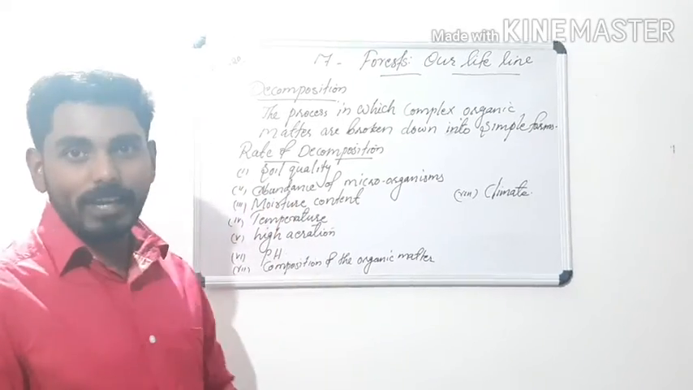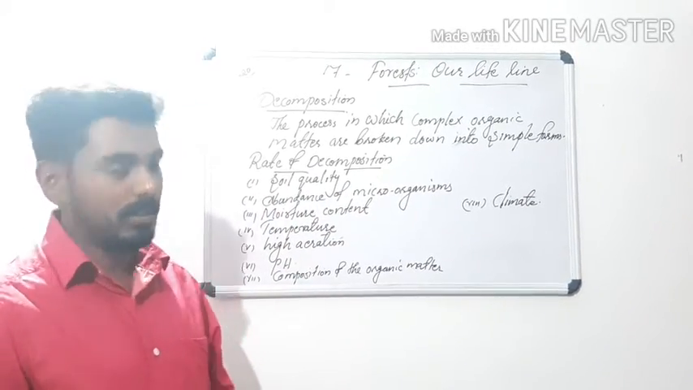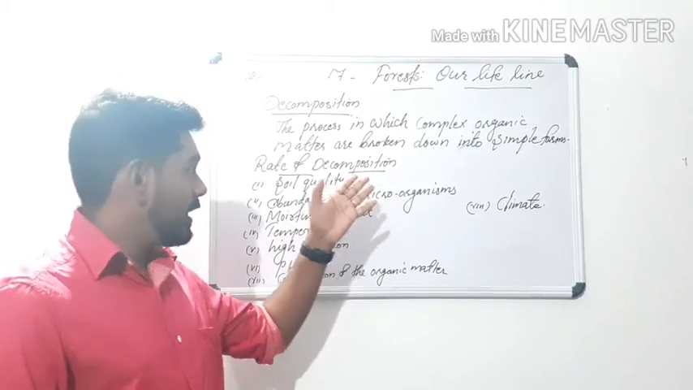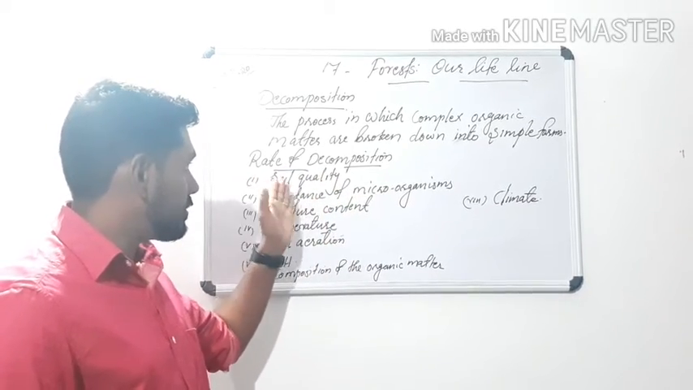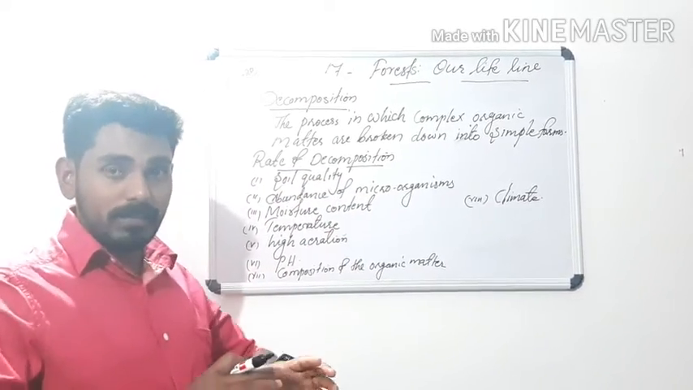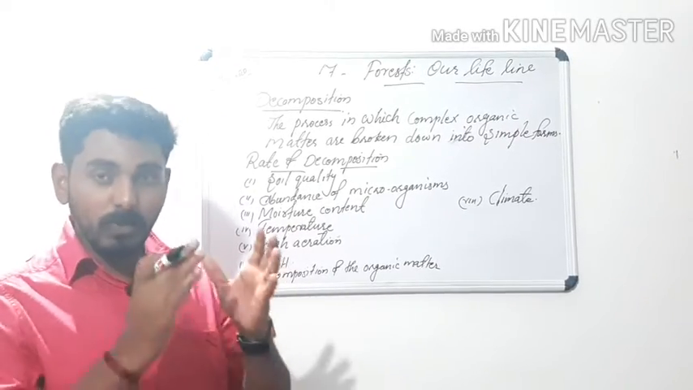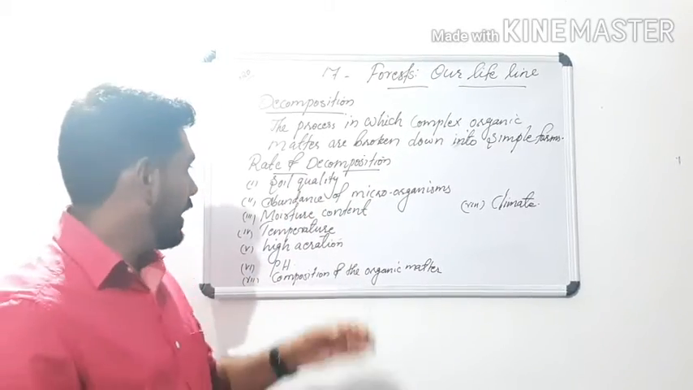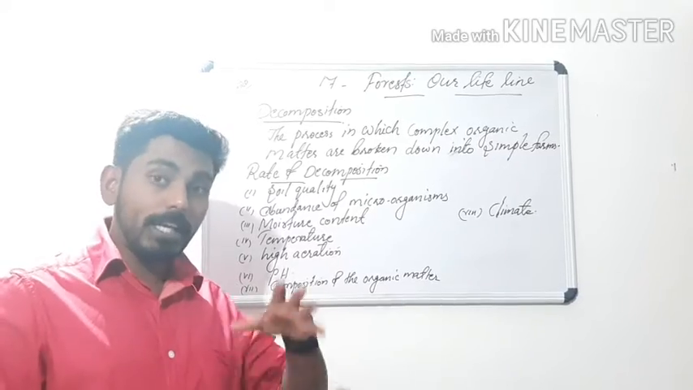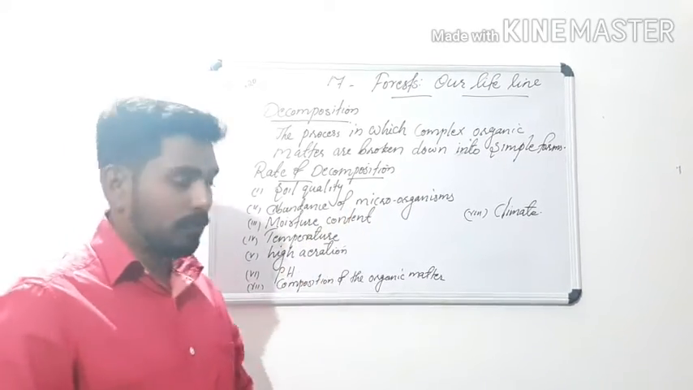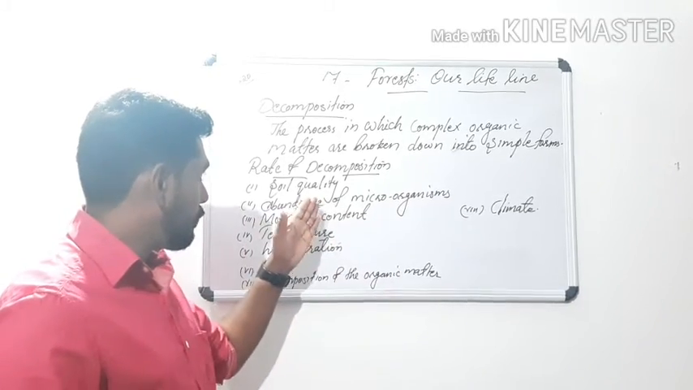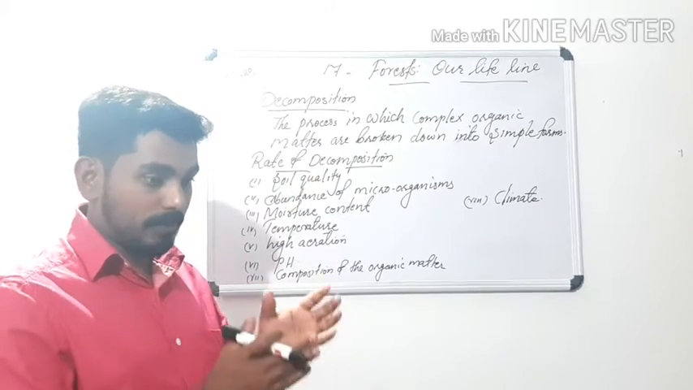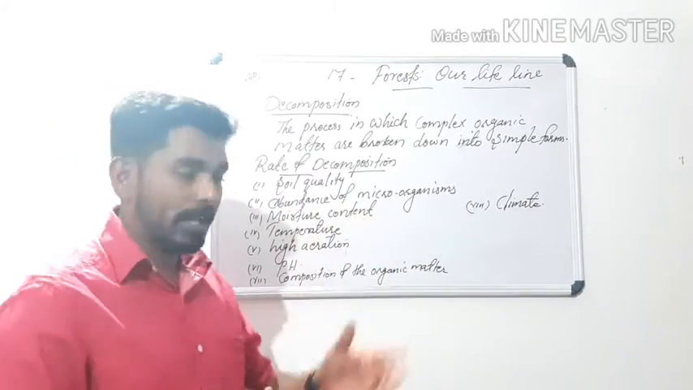There are several factors that determine the rate of decomposition. The first one is soil quality. Sometimes the rate of decomposition is very fast, sometimes very slow. It depends upon the soil quality, the texture of the soil, and the abundance of microorganisms. If the forest contains a maximum number of microorganisms, the rate of decomposition is also fast, because decomposition takes place in the presence of these microorganisms.